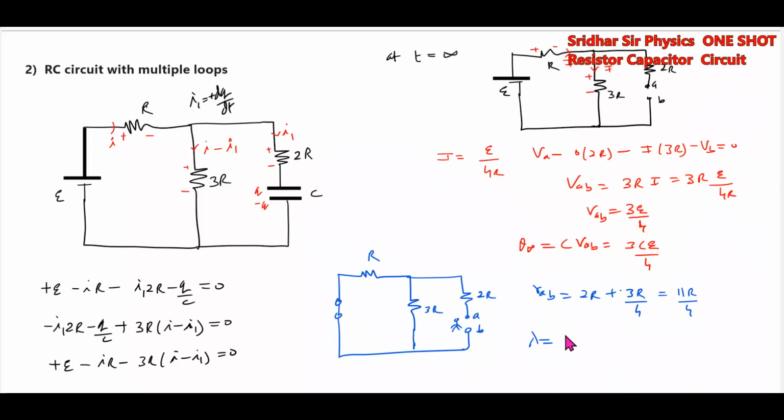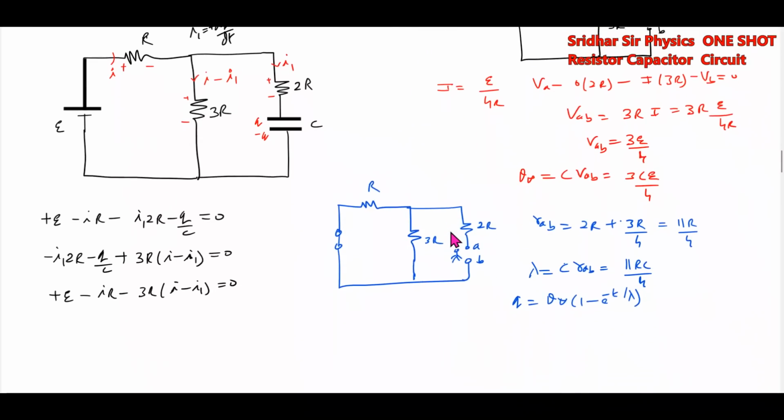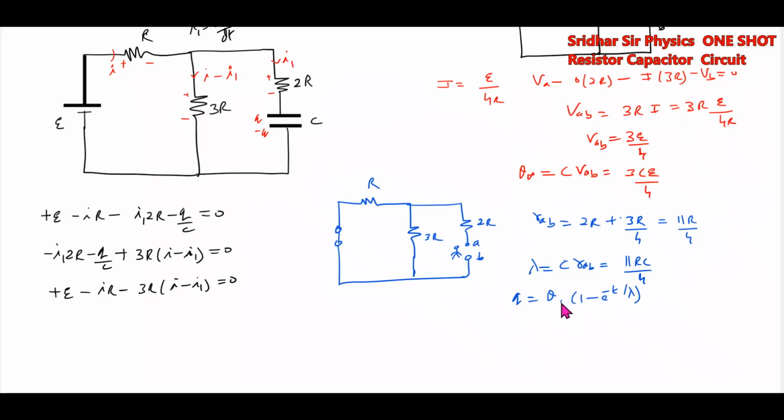Then what is the time constant? The time constant will be C into RAB, 11RC by 4. Then you can write expression for charge. Charge equal to Q infinity into 1 minus e to power of minus t by lambda. After substituting this, I'll get the charge in capacitor at any time t.